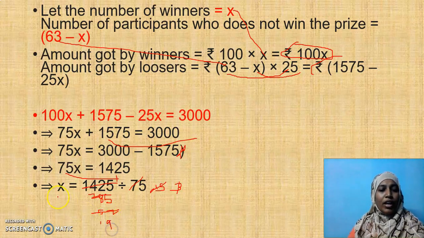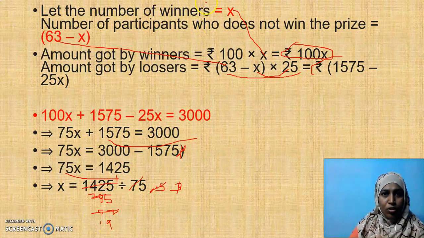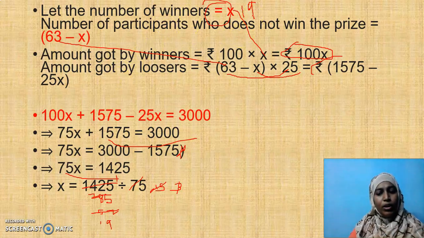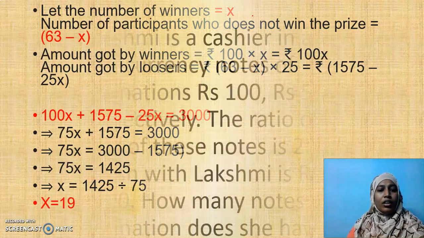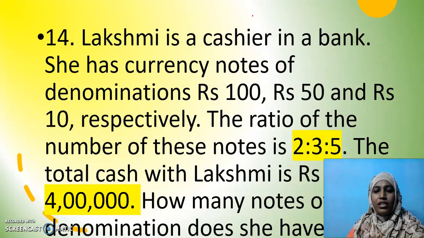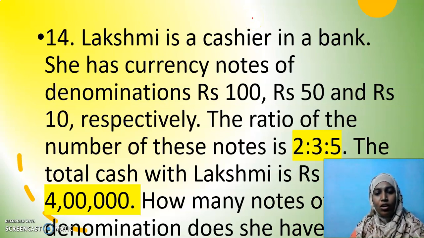So what is the value of X? 19. So there are 19 winners. So X is equal to 19. There are 19 winners. Out of 63 participants, 19 won the competition. So how many didn't win the competition? Yes, you have to subtract 63 minus 19 and find how many didn't win. But the question is to say how many winners alone, so we stop with that.